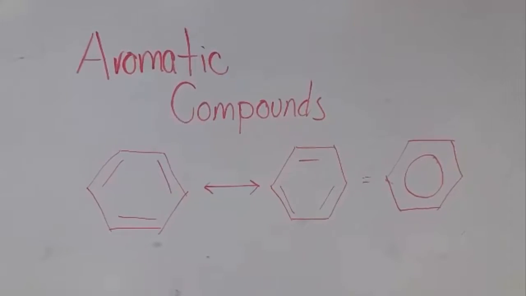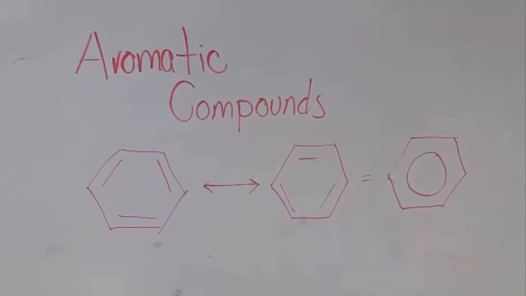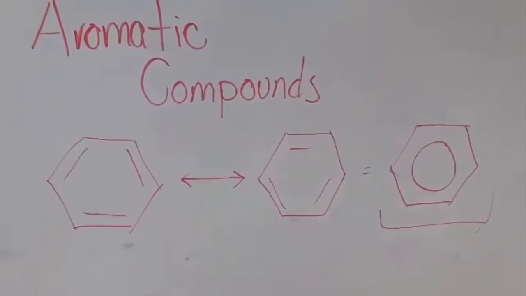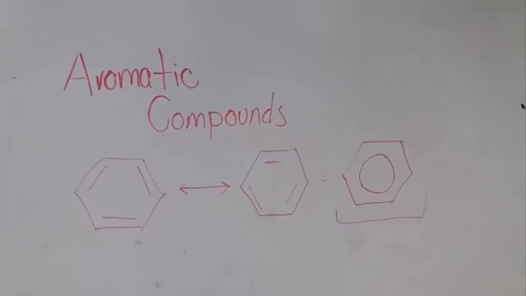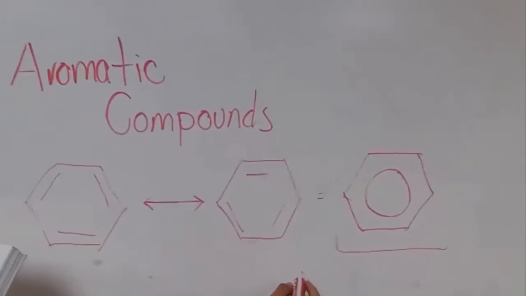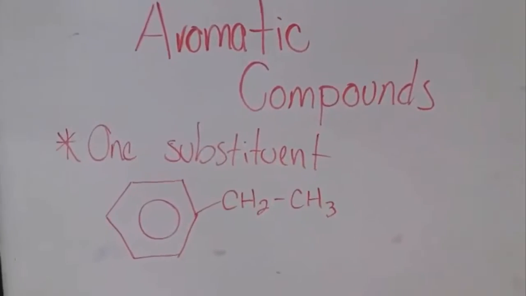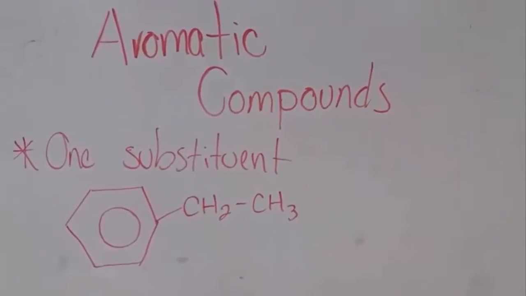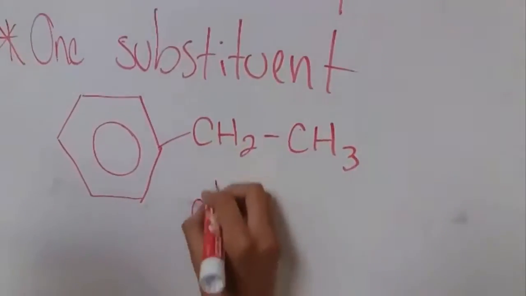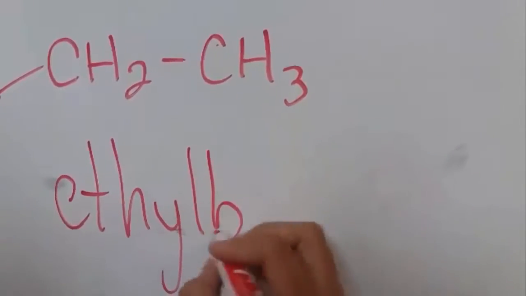Okay, to name the aromatic compounds, we first need to know that aromatic compounds contain a benzene. To make it easier, we draw this type of benzene. Also, aromatic compounds contain a 6-carbon ring with 3 alternating double bonds in resonance. To name aromatic compounds with one substituent, first we need to identify the substituent that we have. Here it is ethyl, and then we need to add the name benzene.